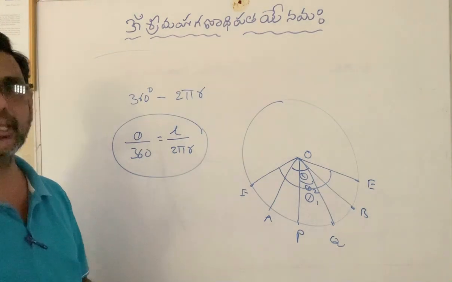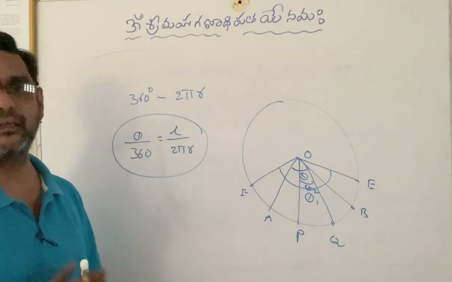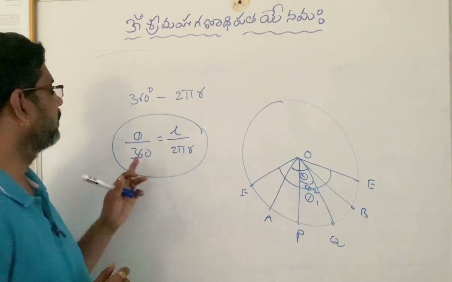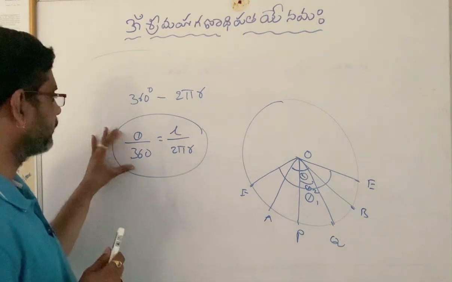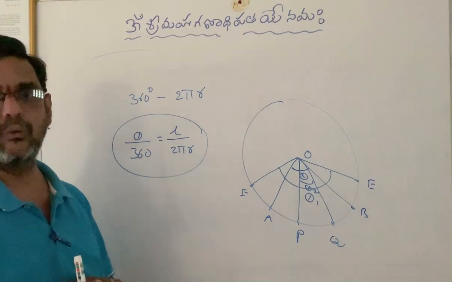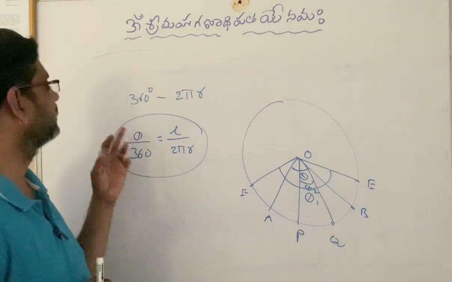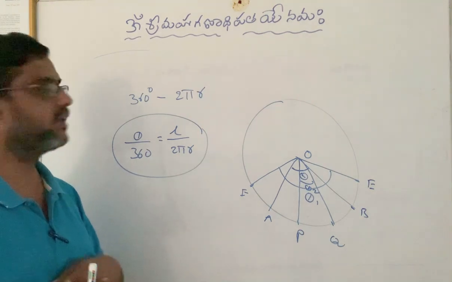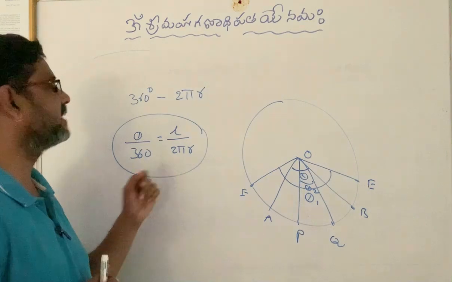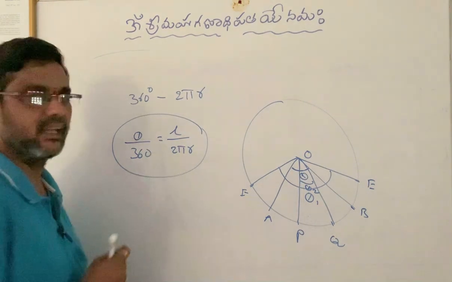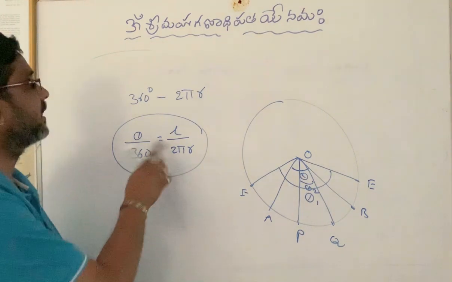Once again I am explaining. The angle made by an arc at the center and the angle made by the circle at the center, that ratio is equal to the length of the arc, which is making an angle theta at the center, over the length of the circle, which is making an angle 360 degrees at the center. These two ratios are equal because they are in direct variation. So the ratios are equal.